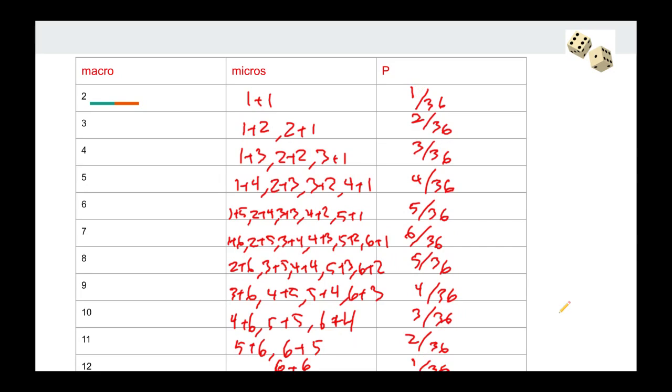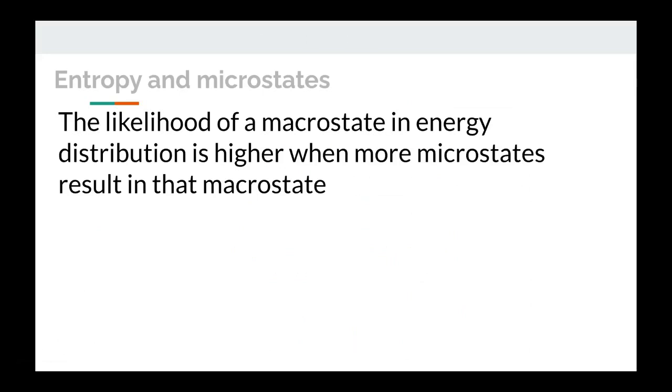So we can see that the most likely macrostate is a 7 because there are more microstates that will give you a 7. People who play dice know that 7 is the most likely macrostate. So what makes a macrostate more likely? More microstates result in that macrostate. So the likelihood of a macrostate in energy distribution is higher when more microstates can result in that macrostate.